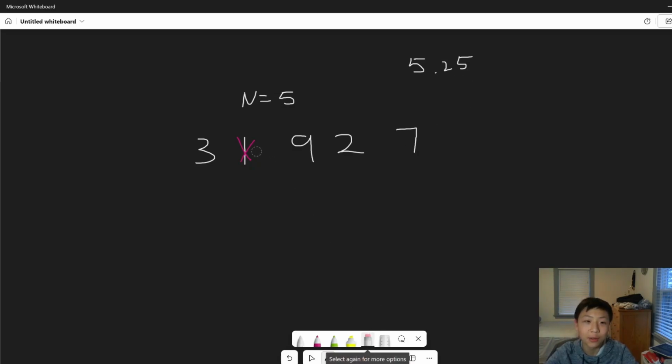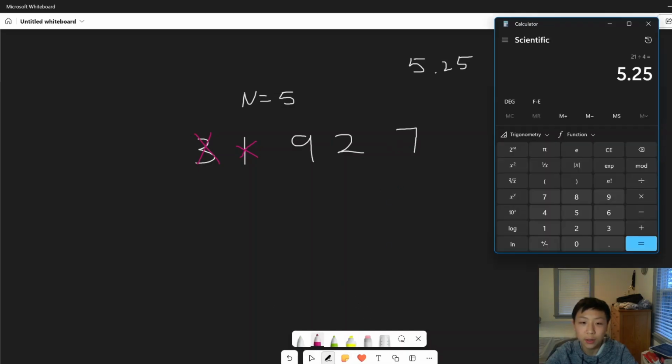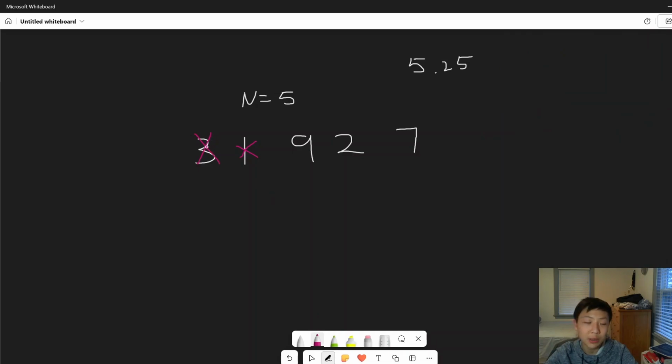Let's see what would happen if Bessie ate one of your homework. So if Bessie ate this homework right over here, now let's still take out the smallest element, and that will be 1. So we'll take this out as well. So now all we're left with is 9, 2, and 7. So 9 plus 2 plus 7 is 18. So we're going to do 18 divided by 3, which is 6. So after Bessie eats one problem, you're going to have now a score of 6.